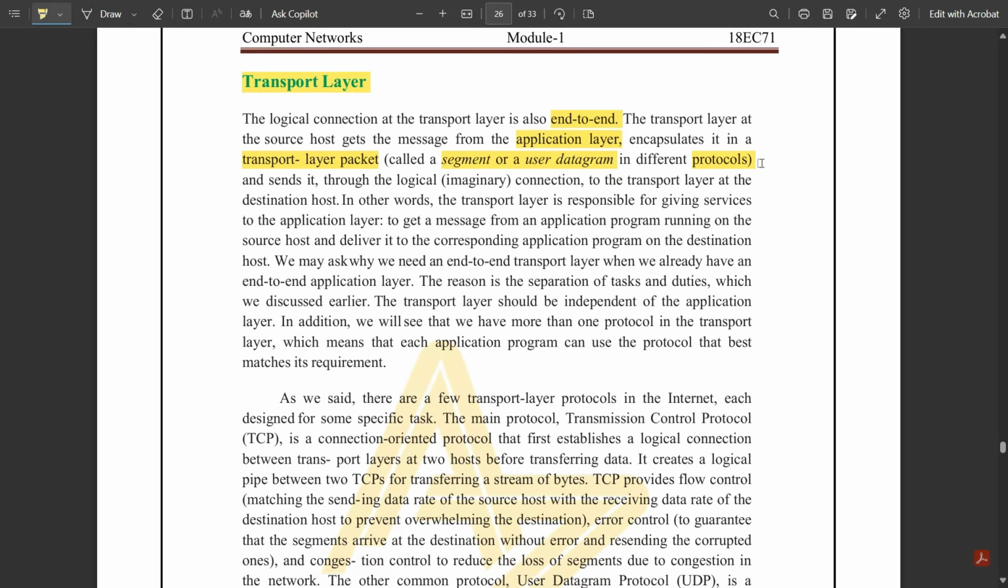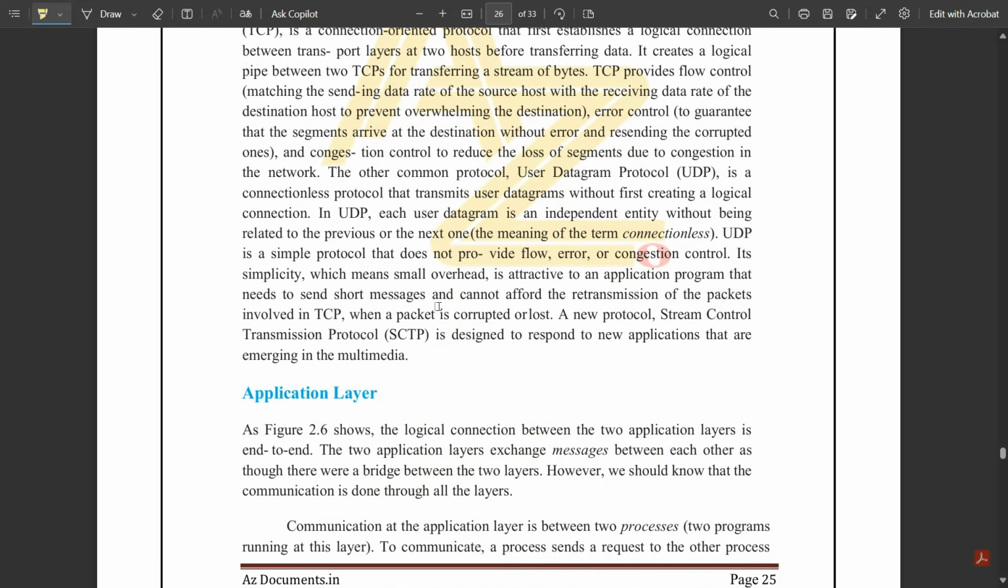Whatever data needs to be transferred from source to destination is done with the help of the transport layer. It is end to end. It is passed through the transport layer with the help of the transport layer packet, called a segment or the user datagram. The datagram is basically the required data set that is going towards the destination. So that is the transport layer. It is an end-to-end layer and does not have any devices in between. That's why we have direct connections in the transport as well as the application layer.